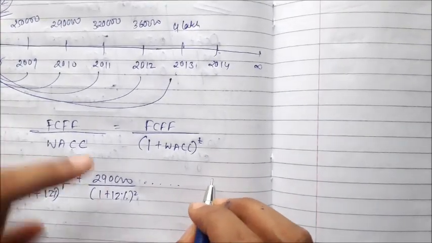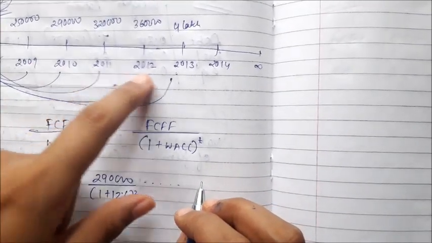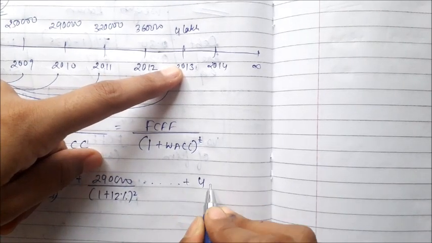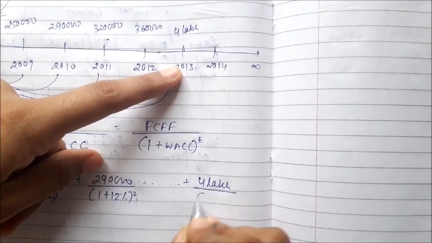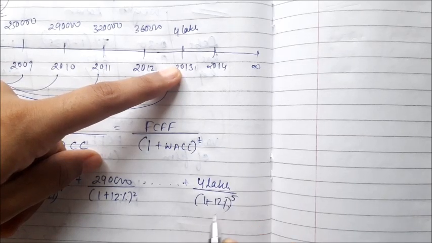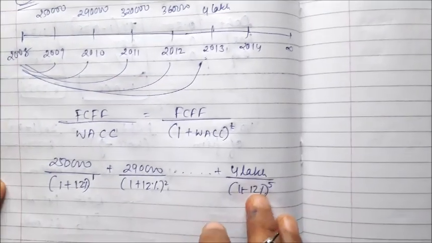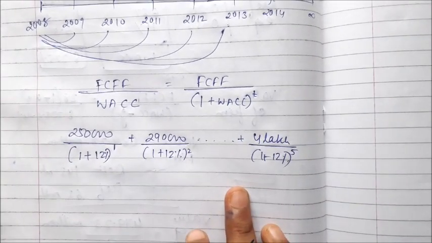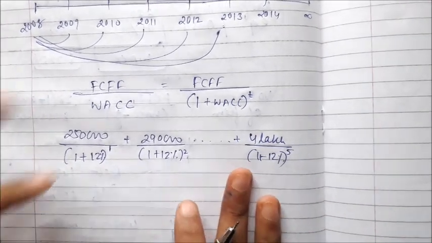So year 1, 2, 3, 4, 5, 4 lakh divided by 1 plus 12% to the power 5. If you do the calculation taking 4 decimals, you will get up to this period.